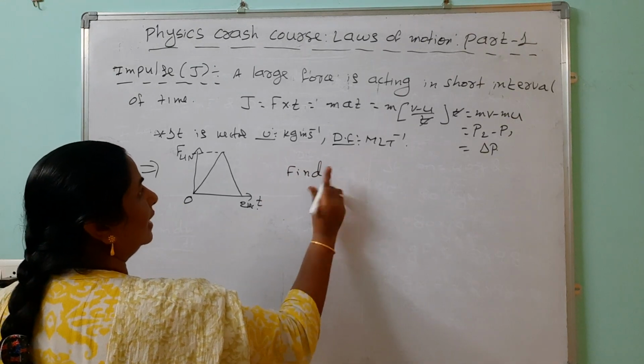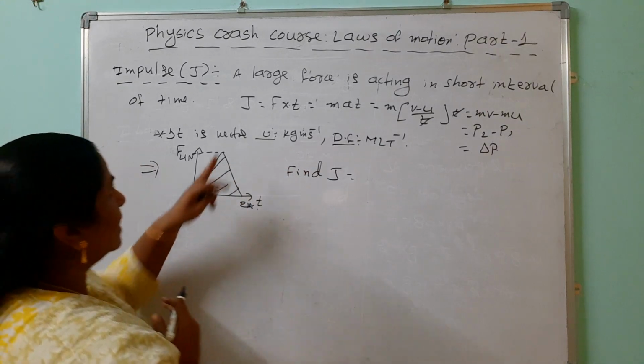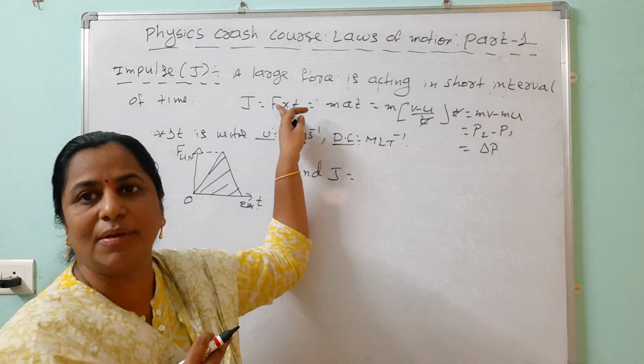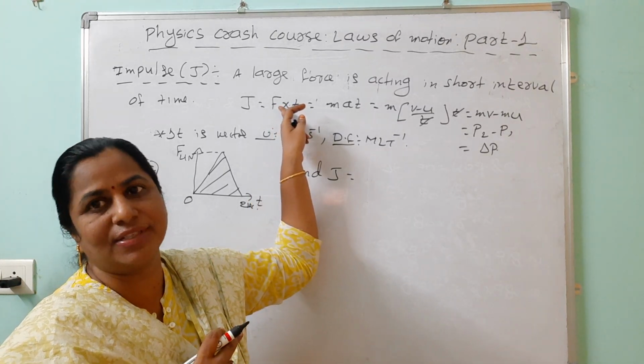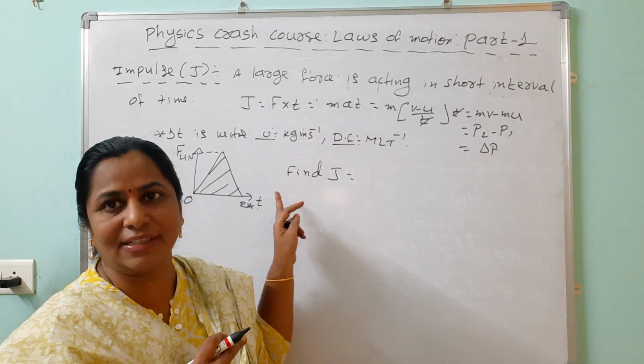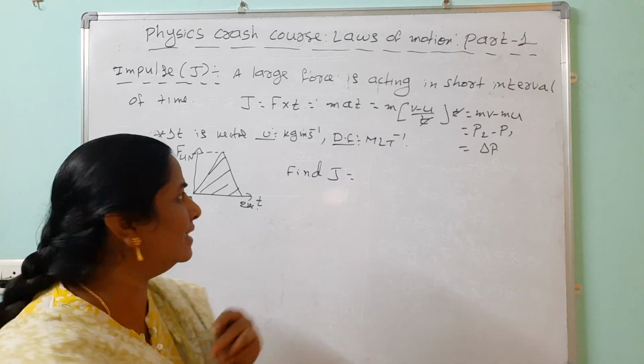Means what are we taking? This is the area under the multiplication. So impulse is force into time. If we take force and time, impulse means the area under the force-time graph is giving what? Impulse. But this is which geometrical shape? Triangle. Triangle, what is the area? Half into base into height.